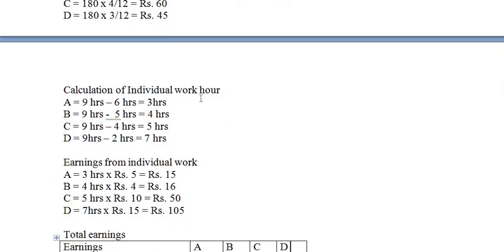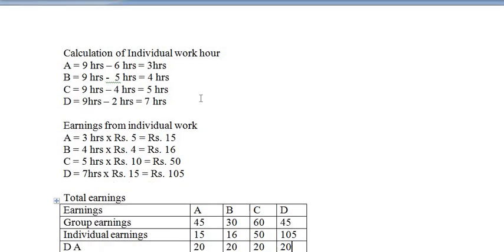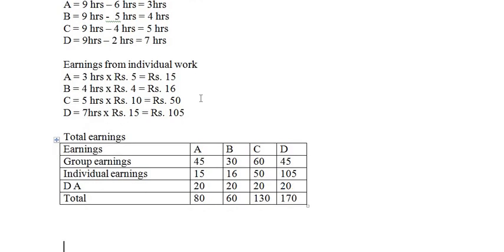Now, if any time is left after working in a group, then we need to find out whether individually the employees have worked. So we need to find out the individual working hours of each worker. Once we find it out, then we need to find out their individual earnings, which is again time spent into time rate.